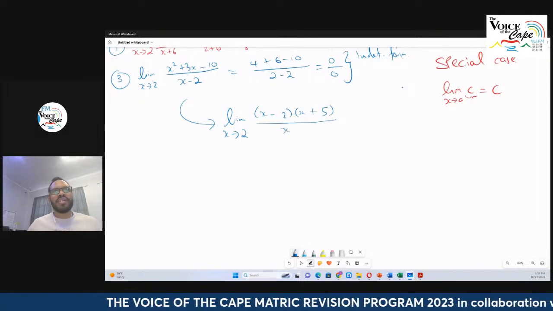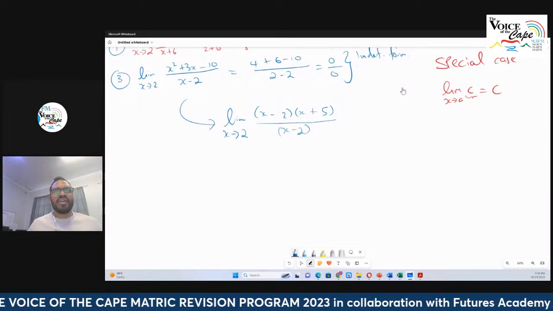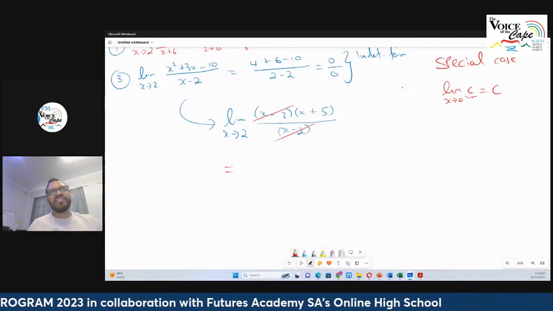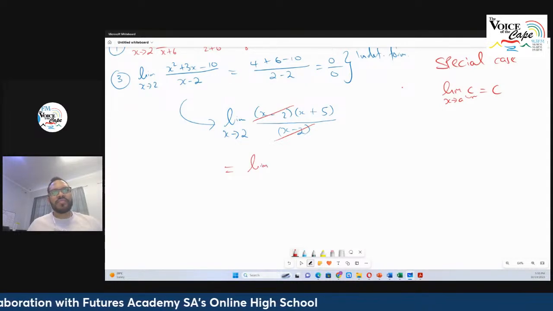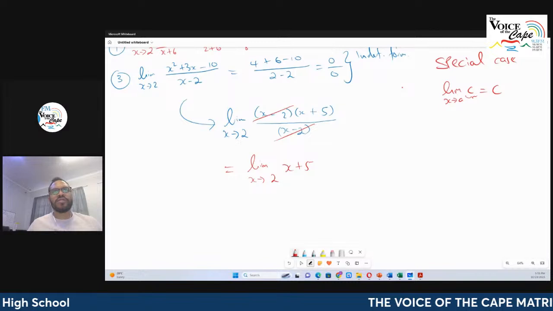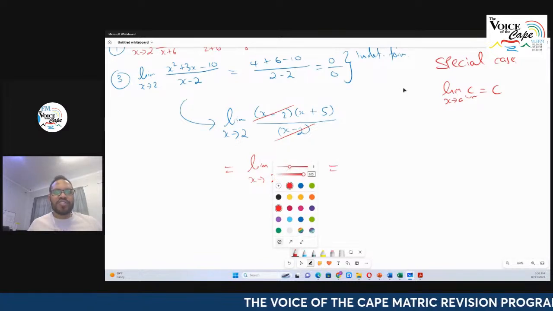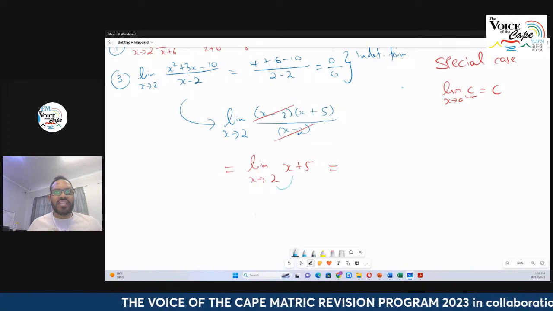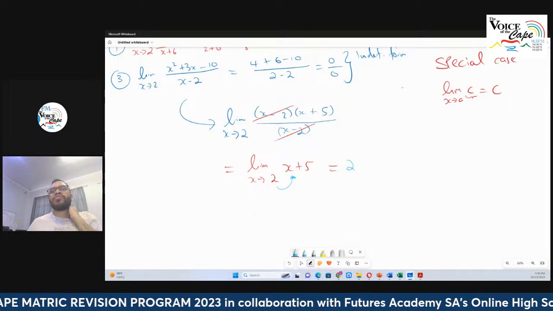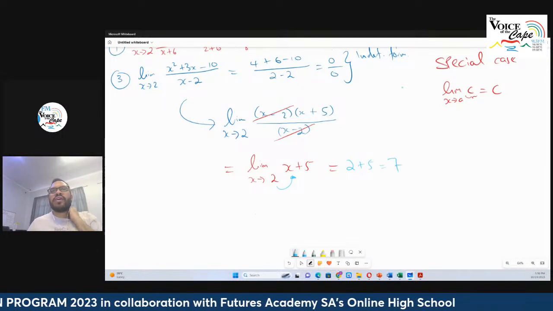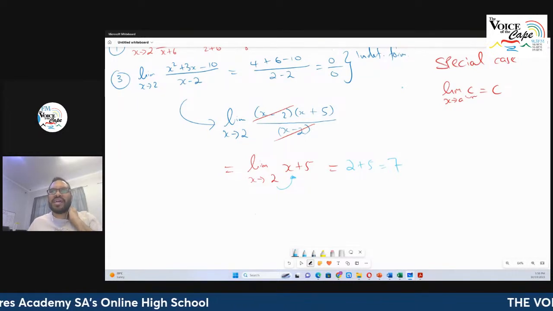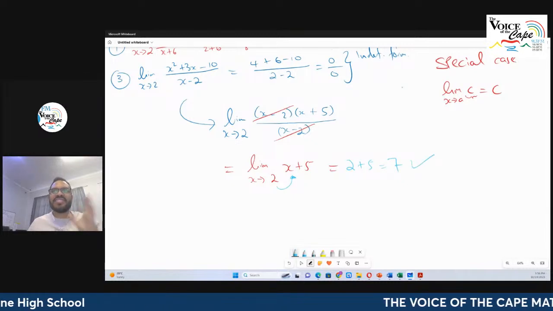The denominator, I'm sitting with x minus 2. I can put that in a bracket. And now I see that's a common factor. So I simplify that and that falls away. Now this simply gives me the limit as x approaches 2 of x plus 5, right? These two things are equivalent. And once I substitute that 2 into that x over there, I'm going to end up with 2 plus 5, and that's the answer of 7. Once I substitute, I drop the notation indicating limit because now I'm actually evaluating the limit. I'm getting to that answer. And here the answer is 7.